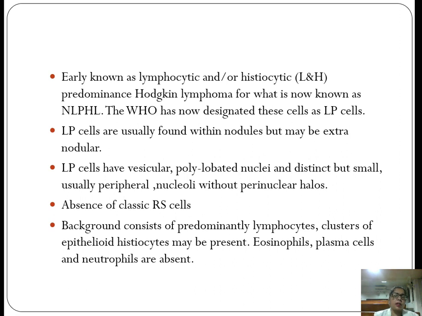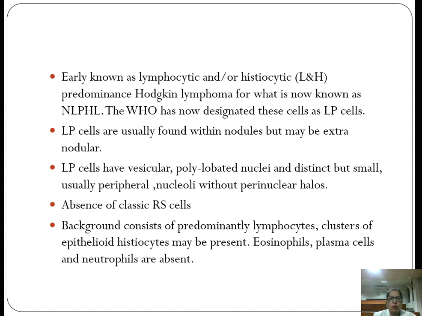Earlier it was known as lymphocytic or histiocytic predominance Hodgkin lymphoma. Accordingly, the RS cell was known as L&H cells. But the World Health Organization has now designated this cell as LP cells, that is lymphocyte predominant cells, and they are usually found within the nodule, but rarely we may get them extranodular also.